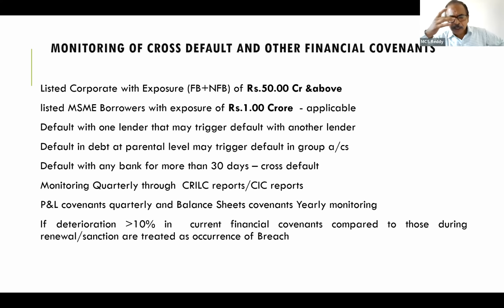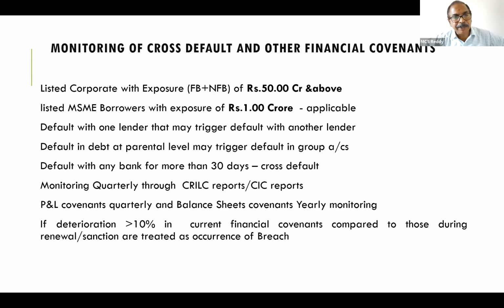Cross default means that if one account is in default, another account of the borrower group may also default. This is what cross default is. I will tell you the definition in detail. It is applicable for listed corporates with exposure of 50 crores and above, and listed MSMEs of 1 crore and above. This is the applicability for monitoring of cross default.